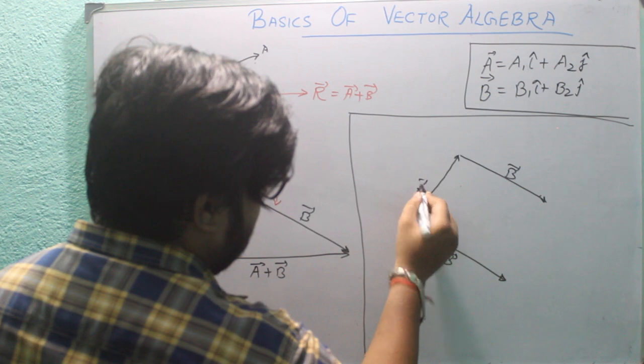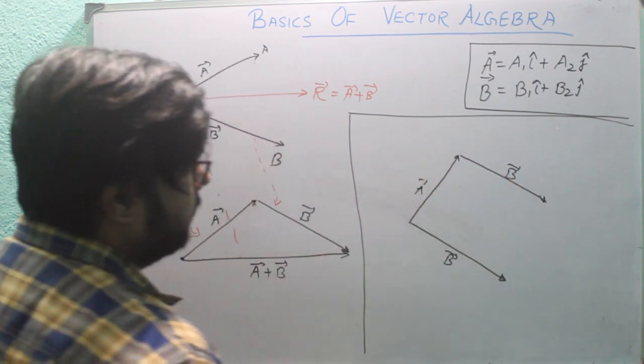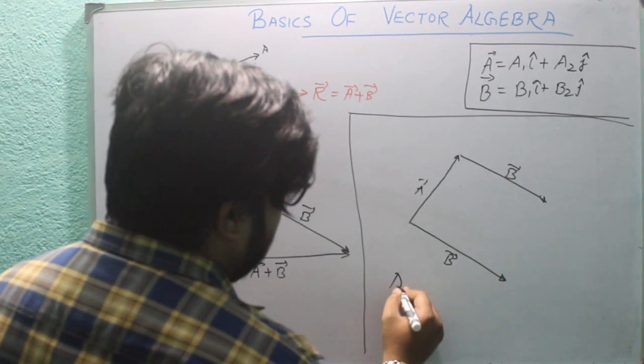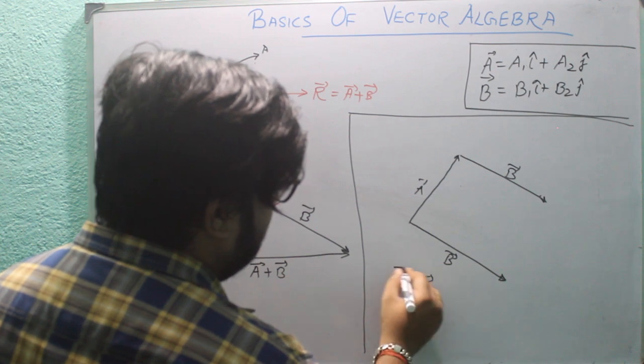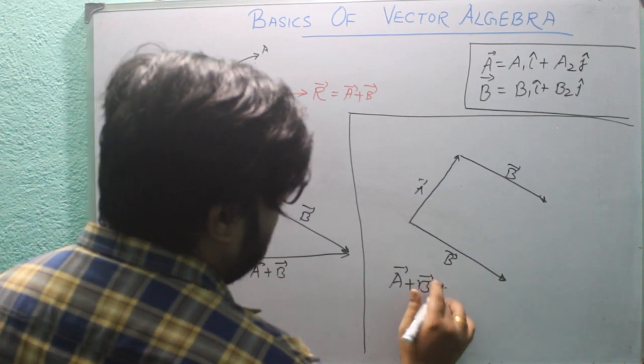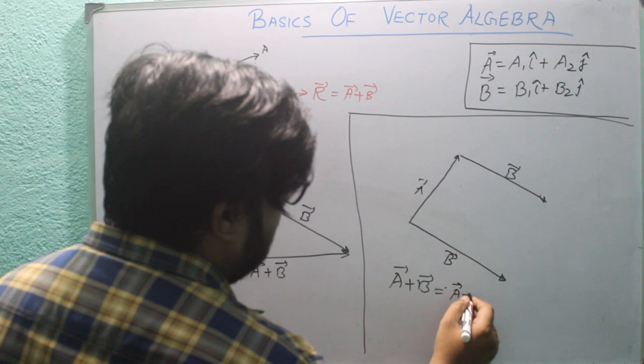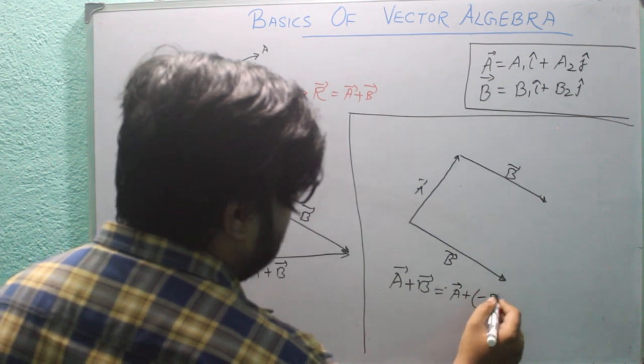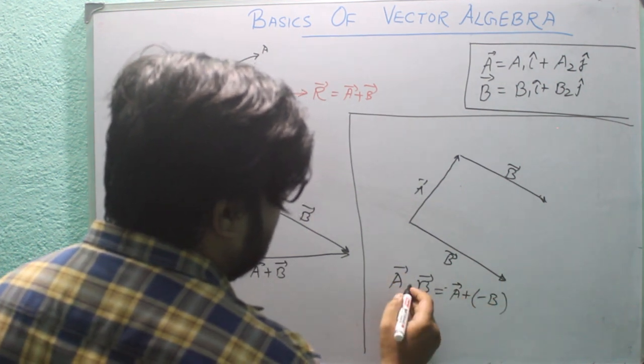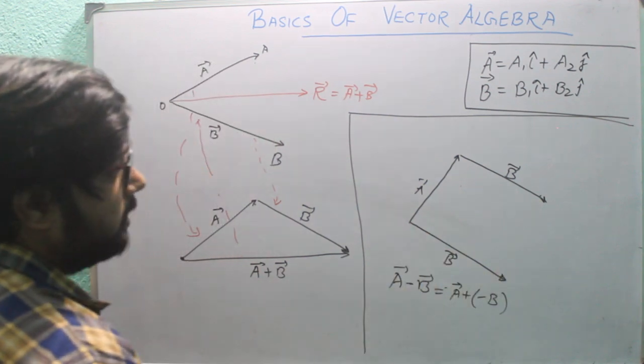The B vector has been relocated here. A minus B vector can be written as A plus of minus B vector.